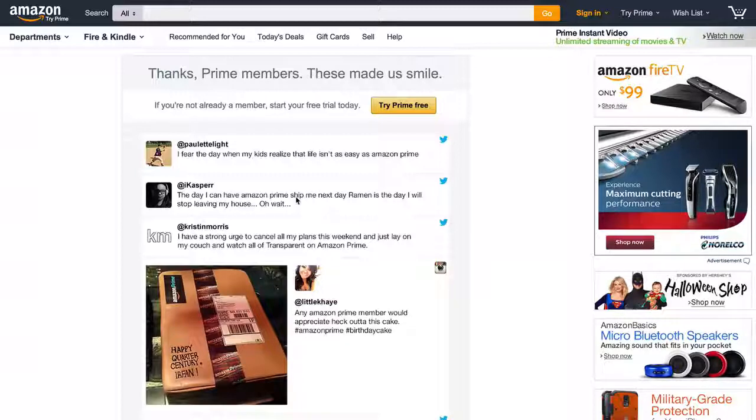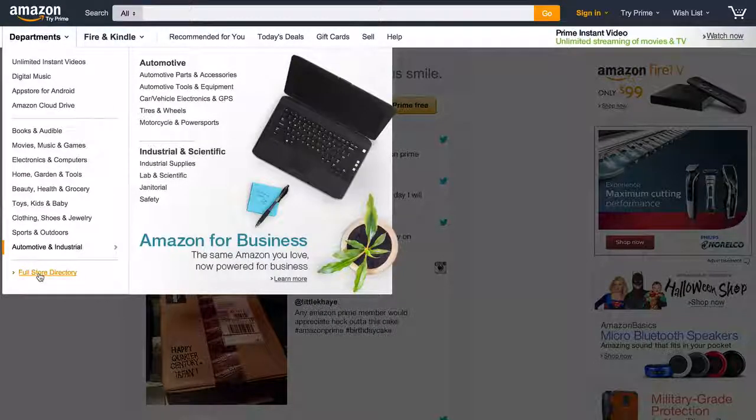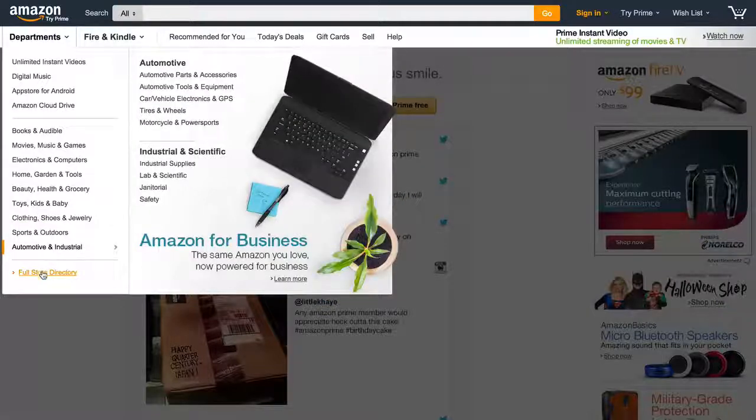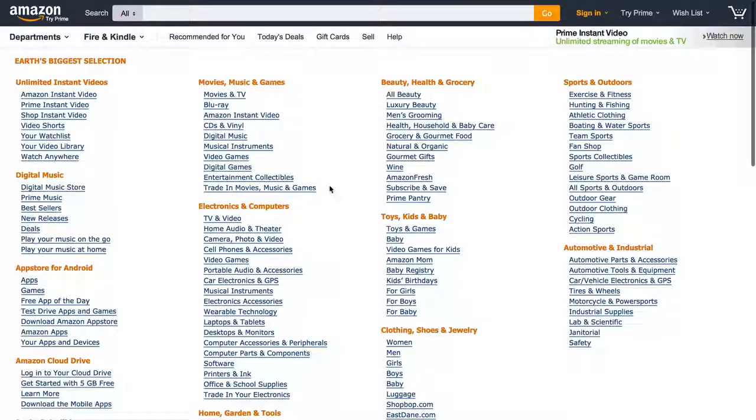So here I am over at Amazon.com. You can use Amazon.ca, .co.uk, whatever you want. Any version of Amazon is going to work fine. And at the left here, you're going to see departments, and I can see the full store directory if I click there, and it's going to give me a lot of different ideas. Right here alone, I have a bunch of ideas that I could expand upon. If I mouse over, you're going to see these change, and I can narrow down these categories over here. But I'm just going to go to the full store directory just to show you how many large categories there are. Within any of these given categories, there's much smaller categories as well.